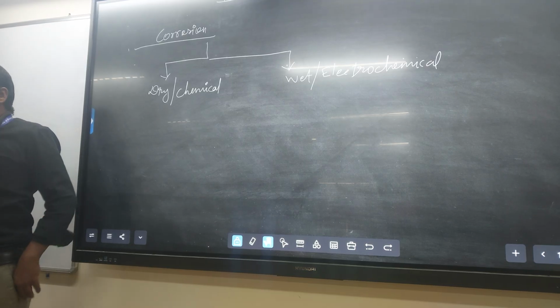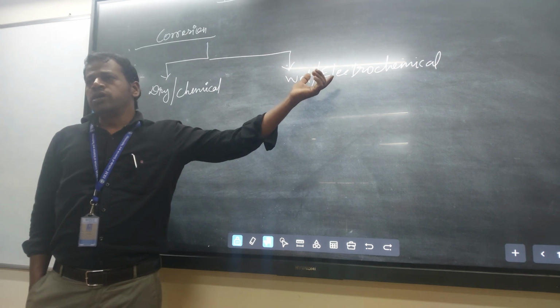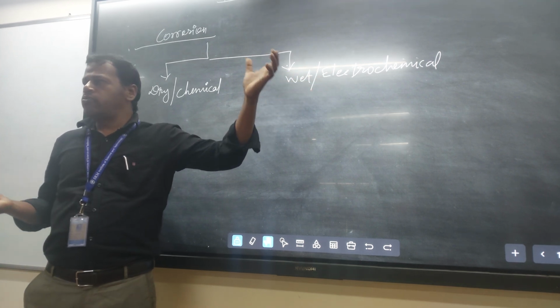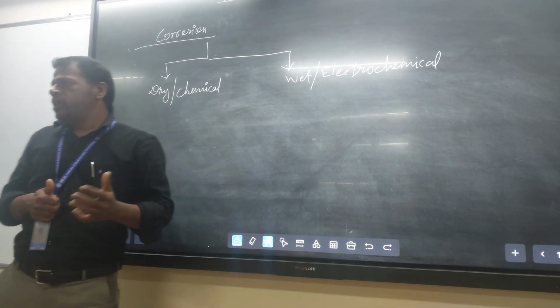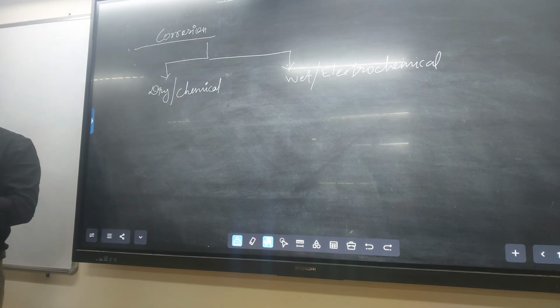In electrochemical corrosion, an anode and cathode will be there and an electrolyte will be there. In dry corrosion, there is no anode and cathode reaction, but oxidation and reduction reactions.